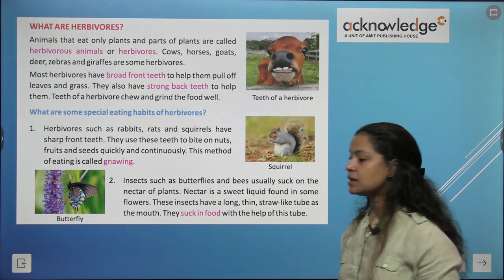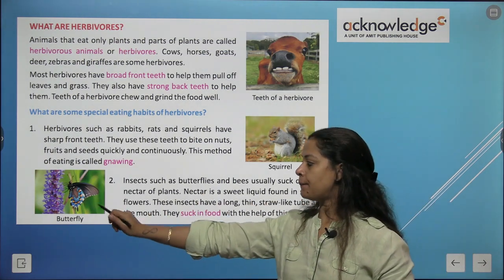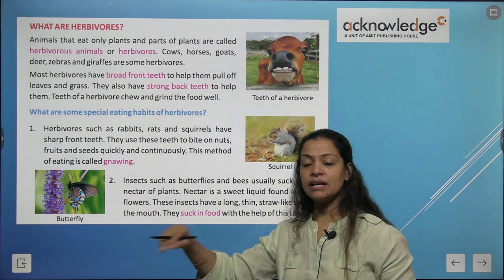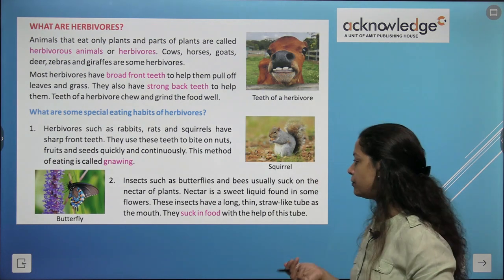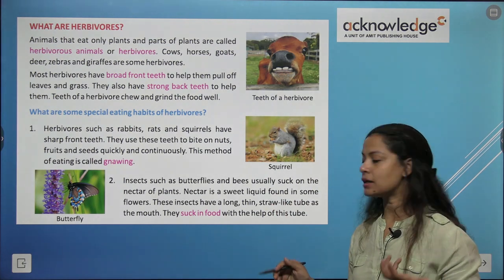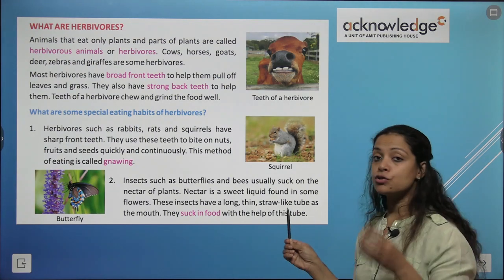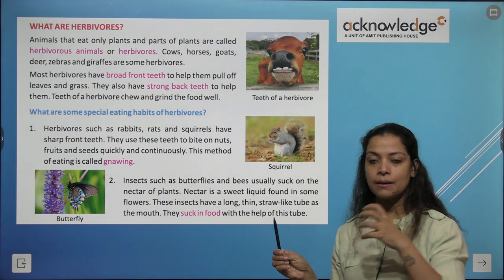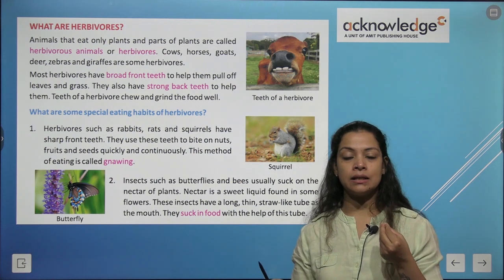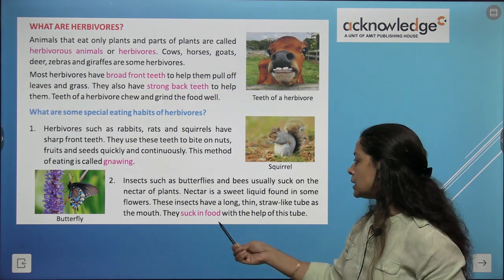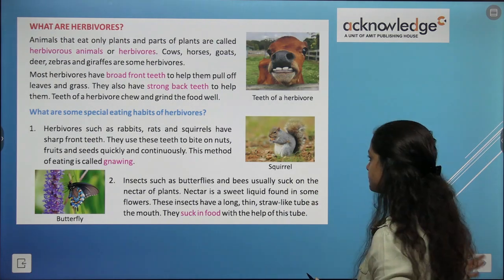Number 2, insects such as butterflies and bees usually suck nectar of plants. आपने देखा होगा honey bee, butterfly, वो flowers के ऊपर ही बैठे रहते हैं. So they usually suck the nectar out of the flower. Nectar is a sweet liquid like honey found in sunflowers. These insects have a long, thin, strong tube-like structure. जैसे हम cold drink या juice पीते हैं straw से, we suck. So they have this straw-like thing in them which sucks nectar out of it. They suck in food with the help of this tube present in them.